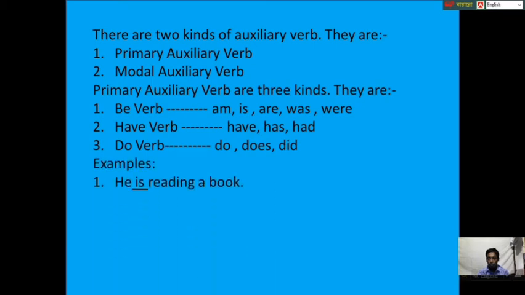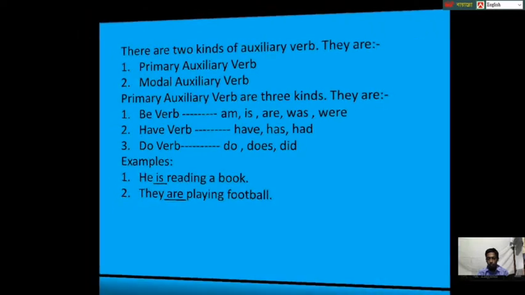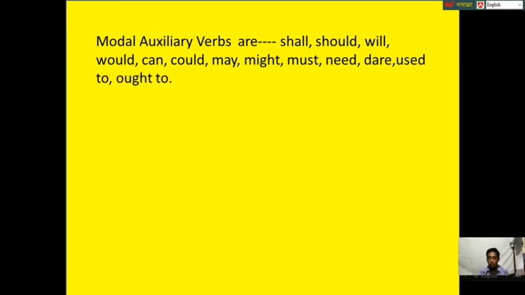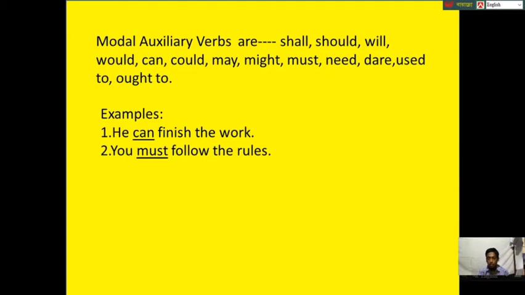For examples, he is reading a book. Here, is an auxiliary verb. They are playing football. Here, are is an auxiliary verb. Modal auxiliary verbs are shall, should, will, would, can, could, may, might, must, need, dare, used to, ought to. For examples, he can finish the work. Here, can is a modal auxiliary verb. You must follow the rules. Here, must is a modal auxiliary verb.